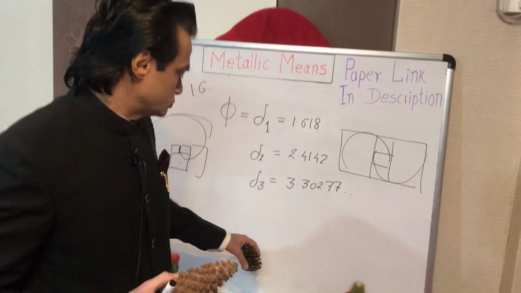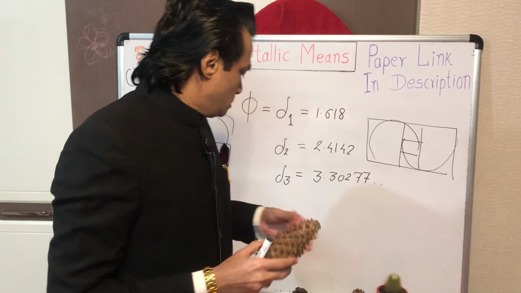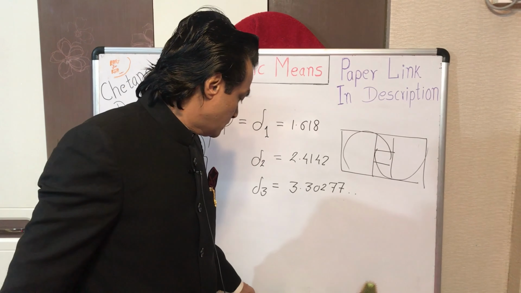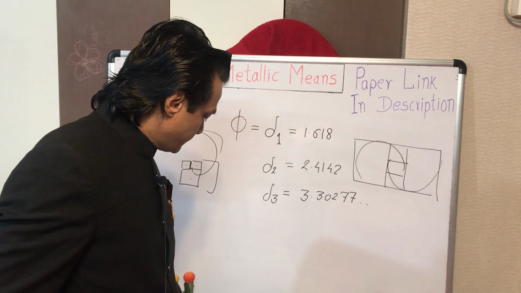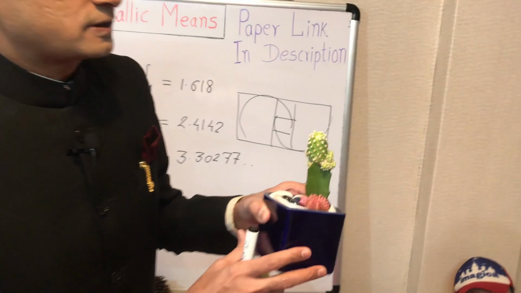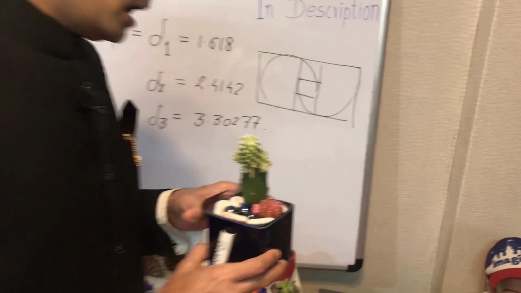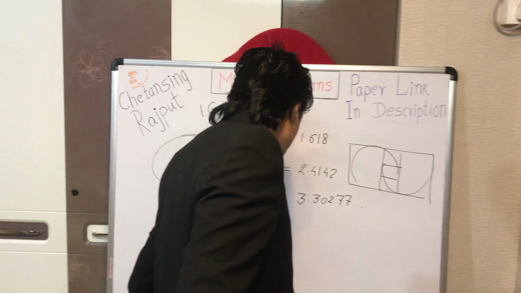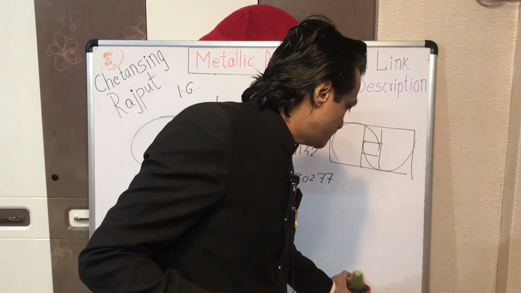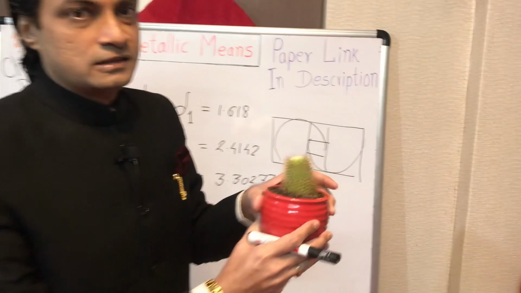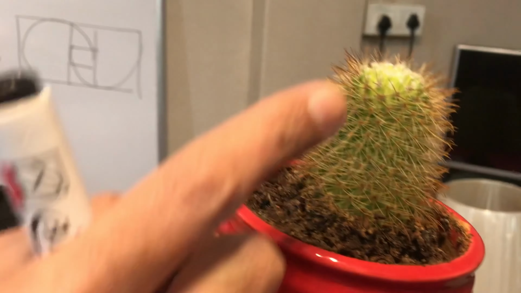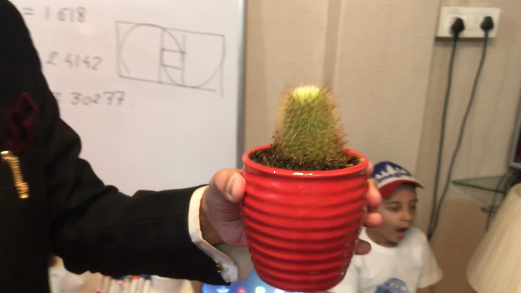Not just pine cones or pineapples. There are other botanical formations like cactus. See the cactus over here. This cactus consists of typical 8 and 5 spirals. Another type of cactus or other succulent plants exhibit different Fibonacci numbers. Like this cactus here, it typically presents 13 and 21 spirals.